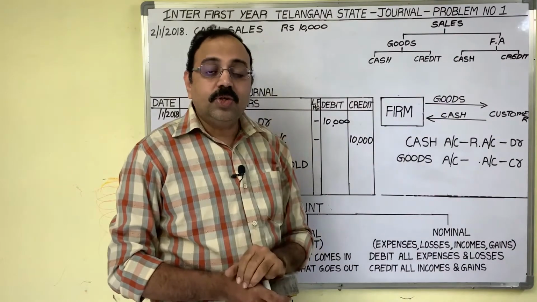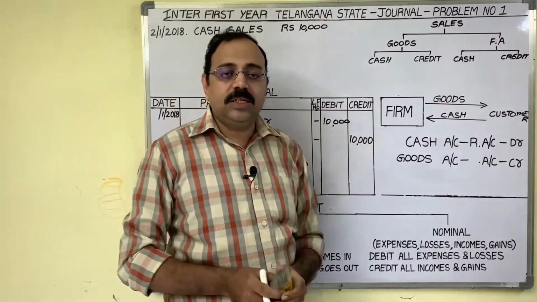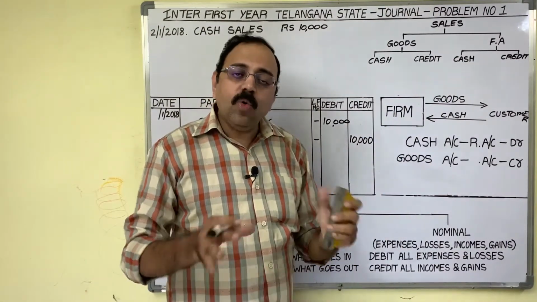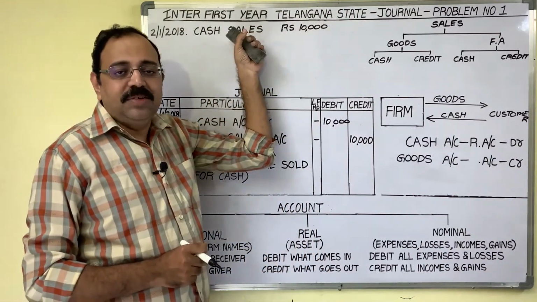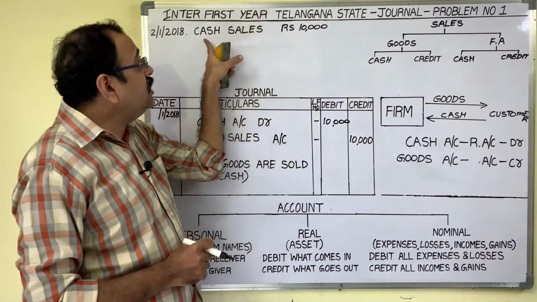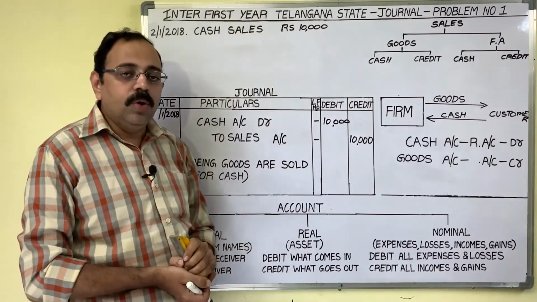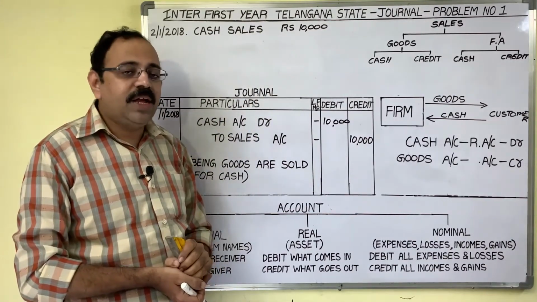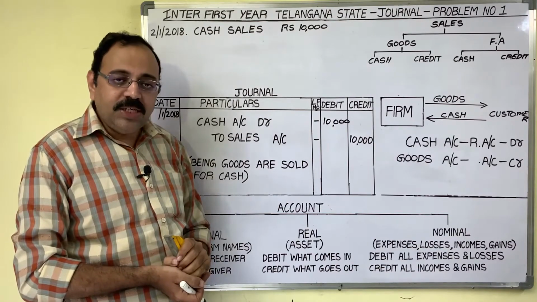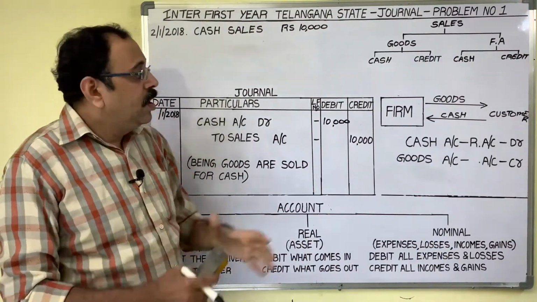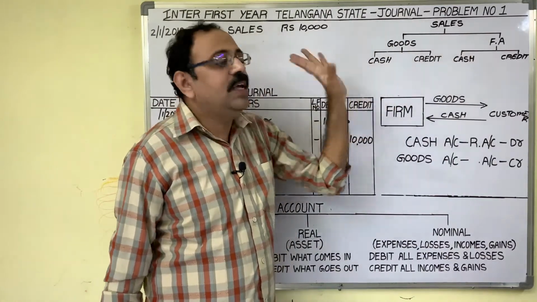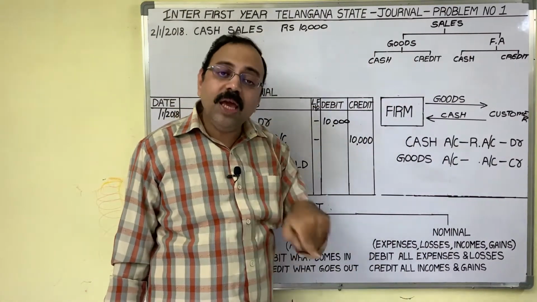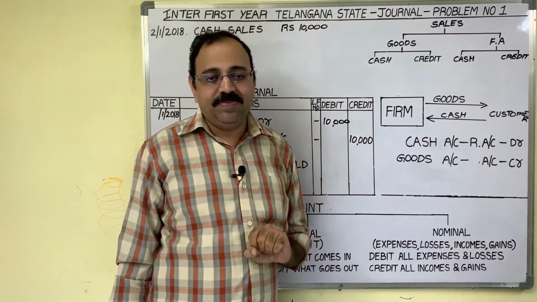So four types of sales will be there, and any one of them comes in the public examination. So when a sales transaction is given to you, don't blindly frame the entry. First observe what they are selling and how they are selling, then only think about the journal entry.